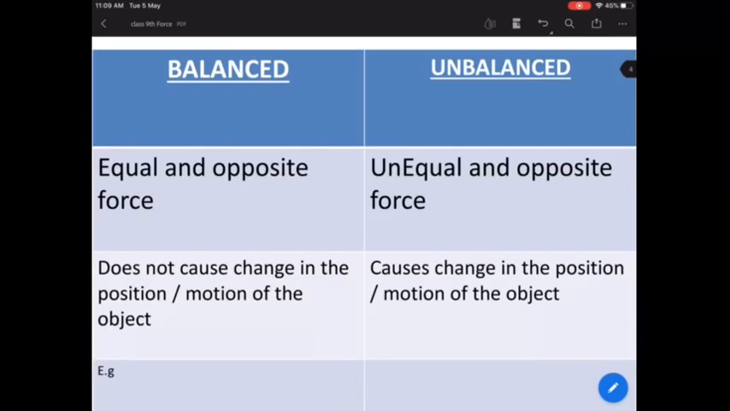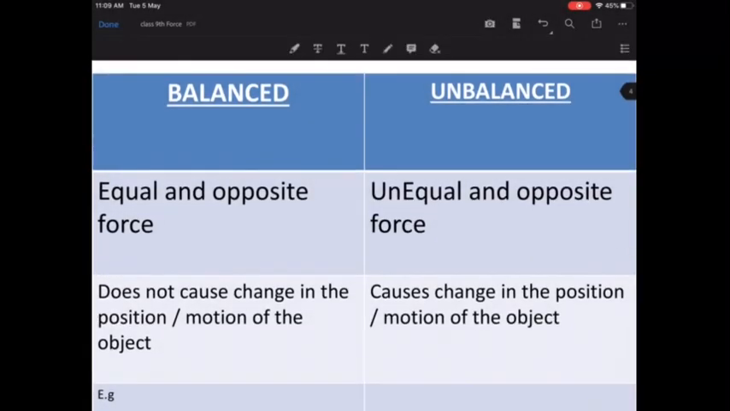In the case of balanced force, as I already told you, both the sides, the forces will be equal and they will be opposite. On both the sides it will be equal and opposite, so that both the sides are equal. That is what we've discussed in balanced force. However, unbalanced force means both the sides, the forces will not be equal. Unequal and opposite force will be unbalanced force, correct? So that is the first difference between balanced and unbalanced force.